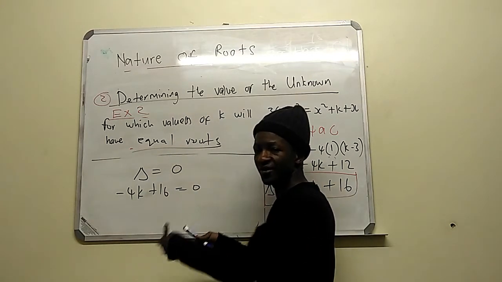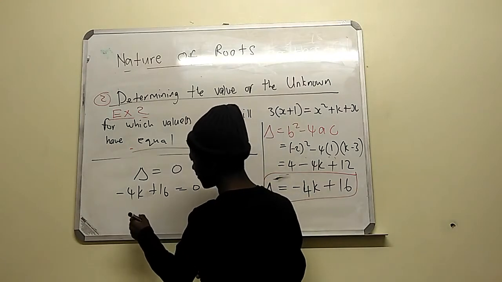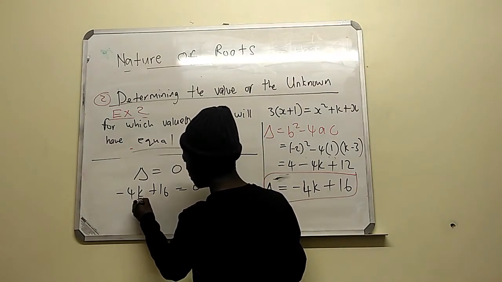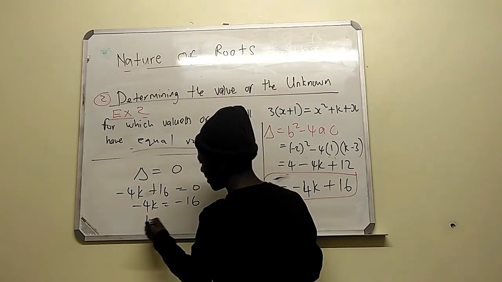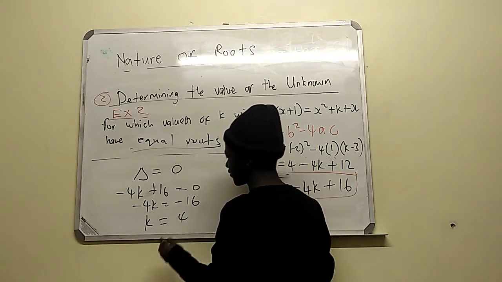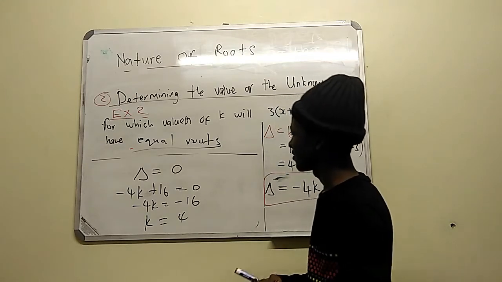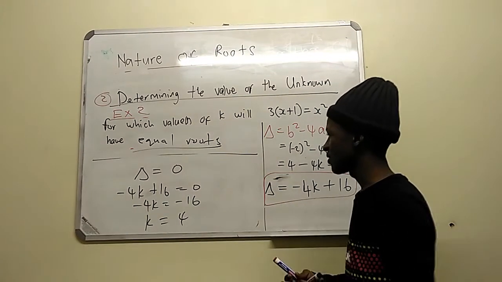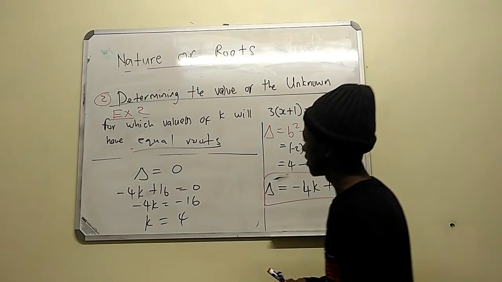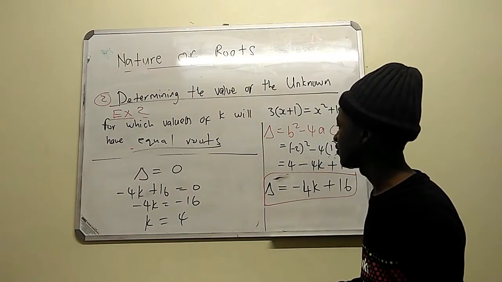Then you solve for k. Minus 4k is equal to minus 16. Then k must be equal to 4.